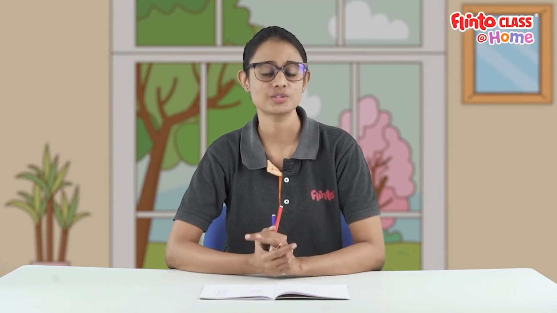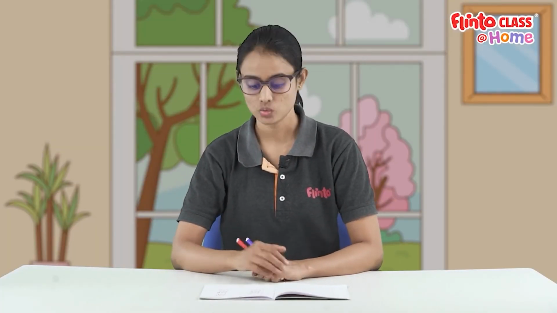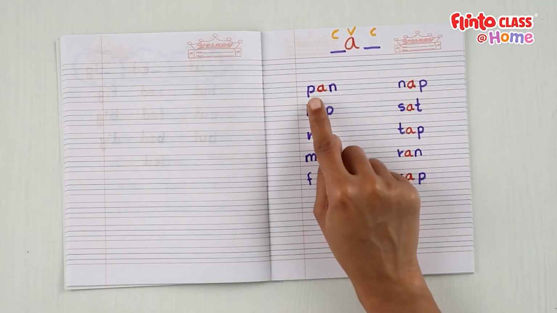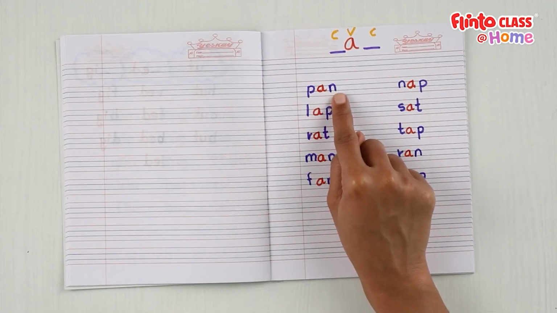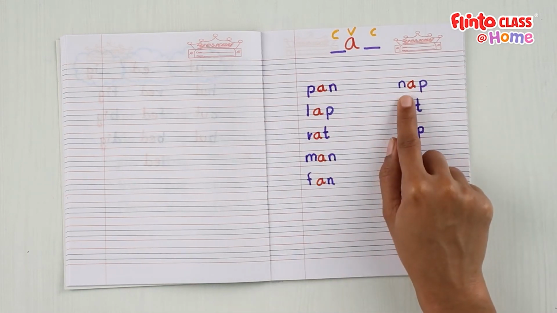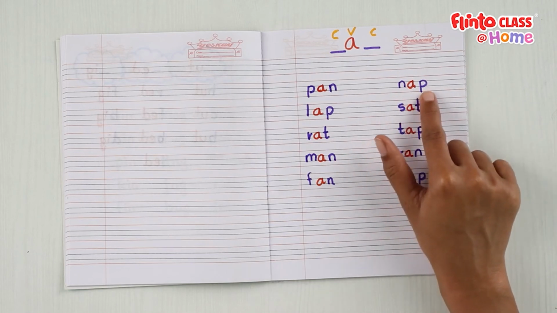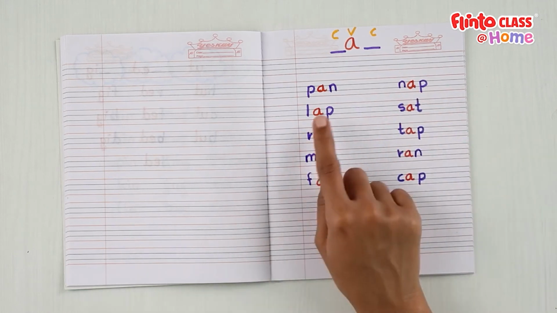So, have you written all these words in your notebook? Good job! Can we go over the words and try saying them out loud together? Okay, so what is this word? This word is pan. This one is nap. What is this?